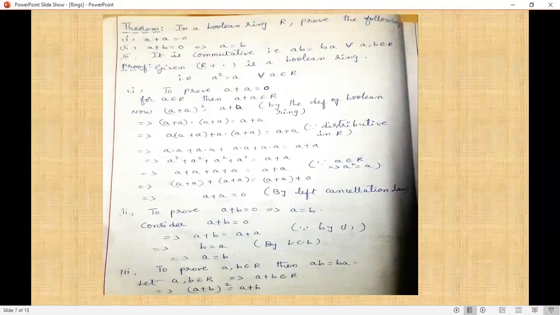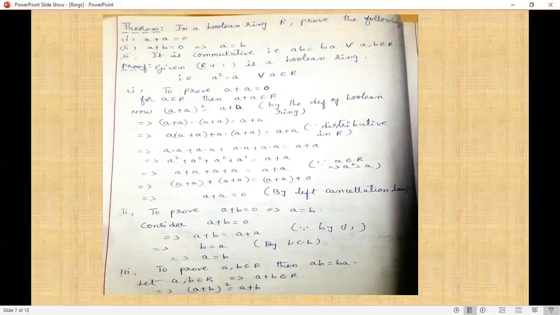That means R, plus satisfies the closure law: for a belongs to R, a plus a belongs to R. Now a plus a belongs to R means (a plus a) whole square equals a plus a.